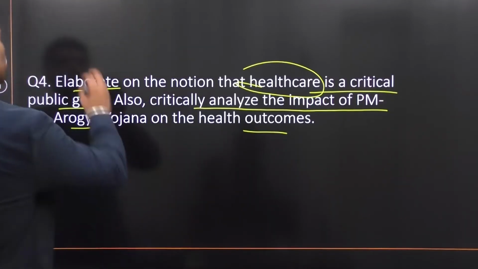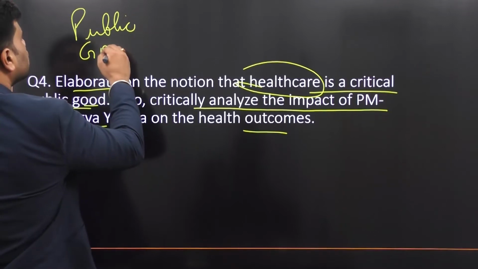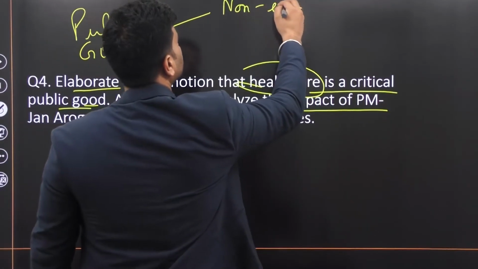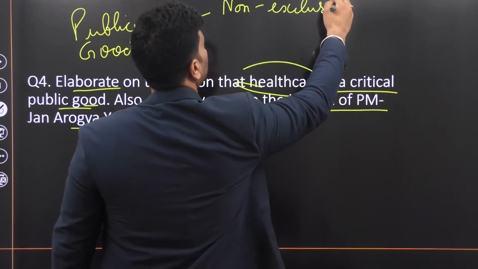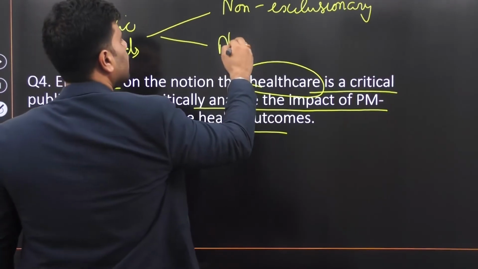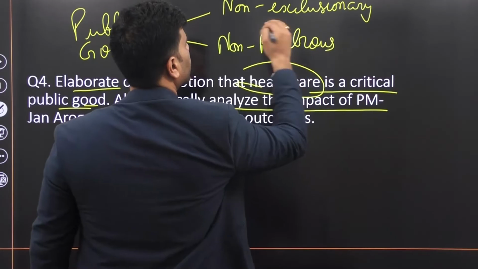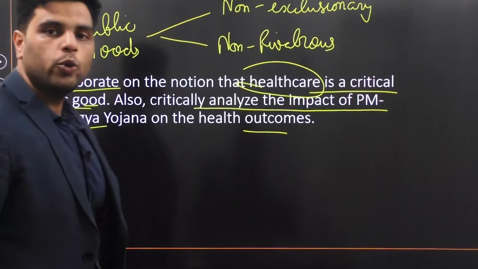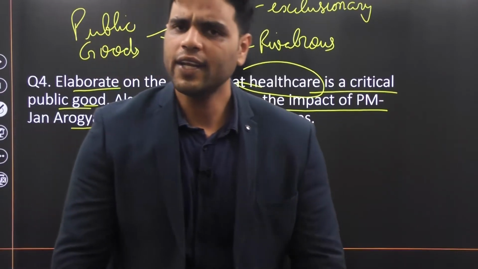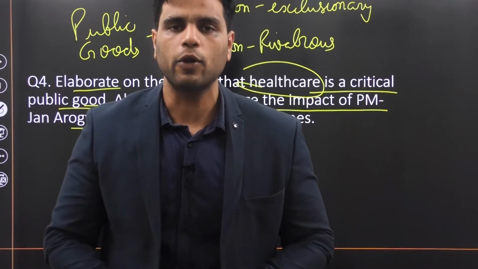Well, there are two features that actually define public goods. Public goods are those goods that are non-exclusionary in nature, and they follow a non-rivalrous relationship. Now, what do you mean by non-exclusionary? What are exclusionary goods? Those that exclude certain parts of your population, right?